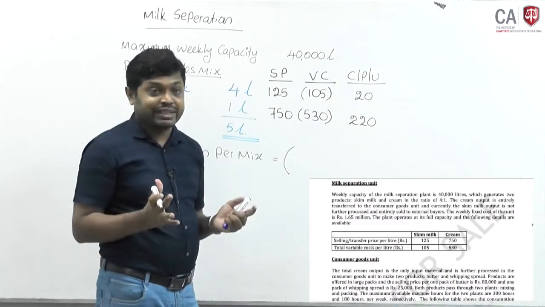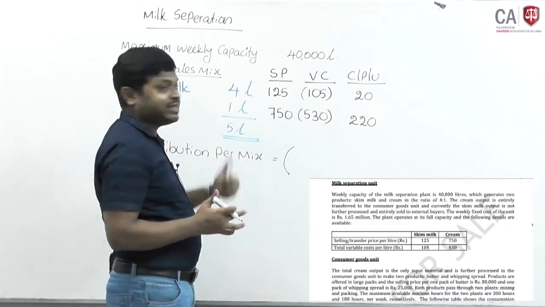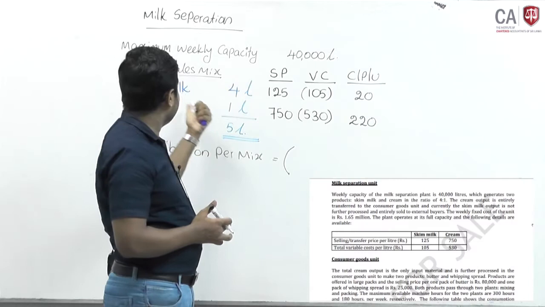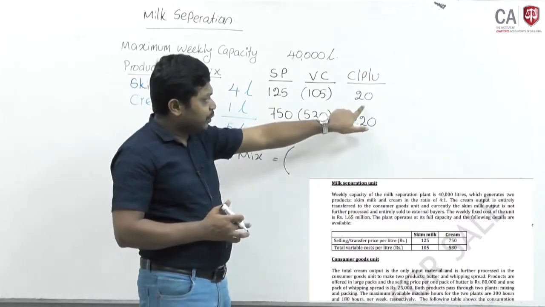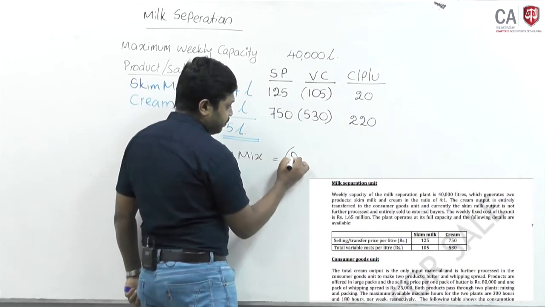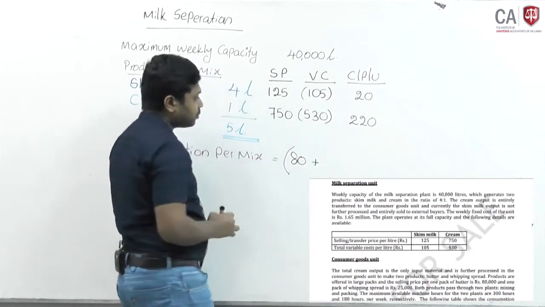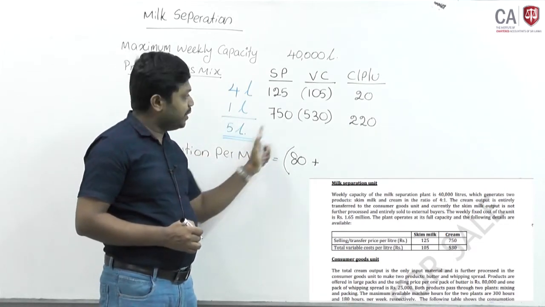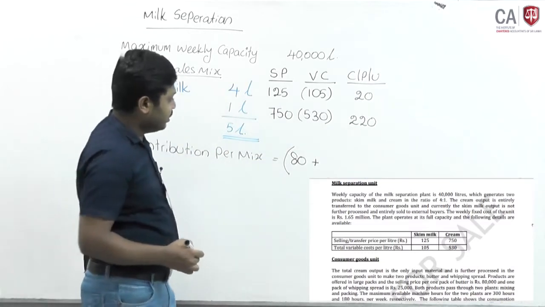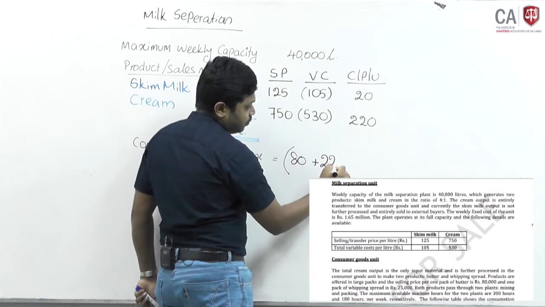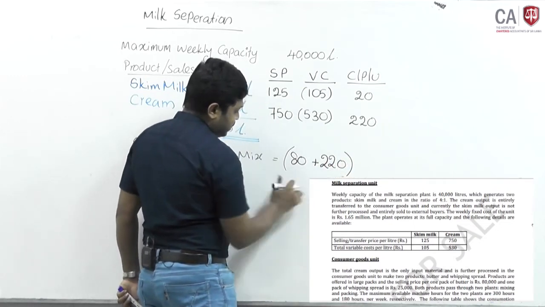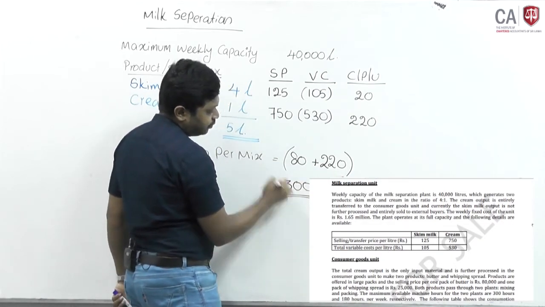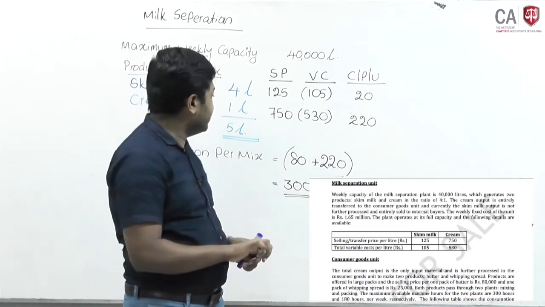Each mix contains 5 liters. Out of 5 liters, 4 liters will be skim milk. That means 80% of the mix represents skim milk. Their contribution is 4 into 20, it should be 80. 1 liter of cream is in the 5 liter mix, so the contribution is 220 into 1, 220. If you sell a mix of the product, the contribution per mix will be 300.